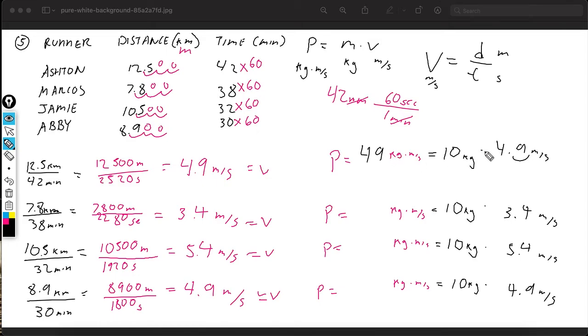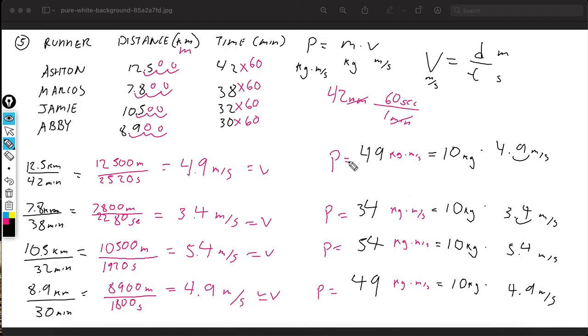Kg times meters per second. So kilograms times meters per second. So it worked out. This is why I write all of the units, so I know that my answer is the same. This one would be 34, right? Move it over, it would just be 34. This one would be 54. This one would be 49. And look, kg times meters per second, we have our mass kg times meters per second. If we would have kept this kilometers per minute, that would not be the same thing as meters per second. We would have to do a crazy conversion for all that. So I like to do all this work beforehand so I can do all this clean work afterwards.